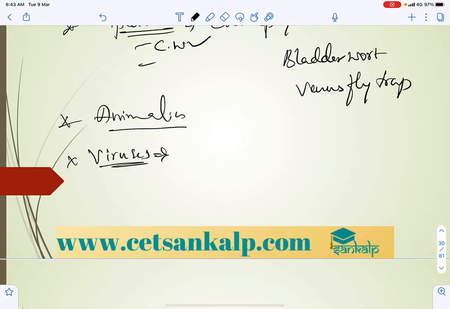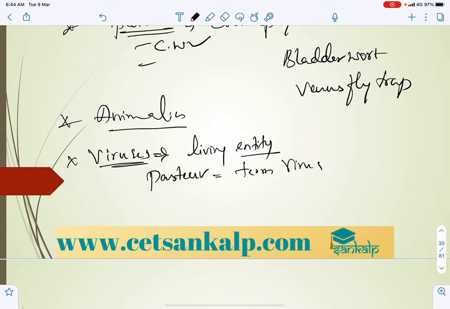Viruses generally take over the machinery of the host cell after entering into the body. That is why it is very difficult to call them living or non-living. We'll say living entity. Outside the body it is non-living or in a latent condition. When it enters, it becomes active. The term virus was given by Pasteur.